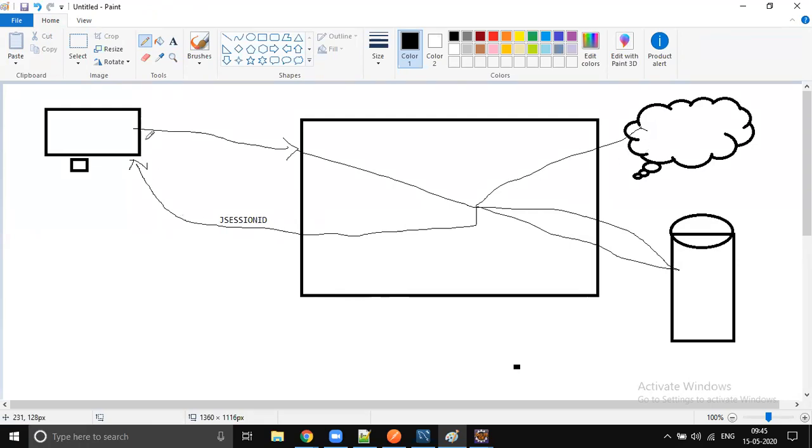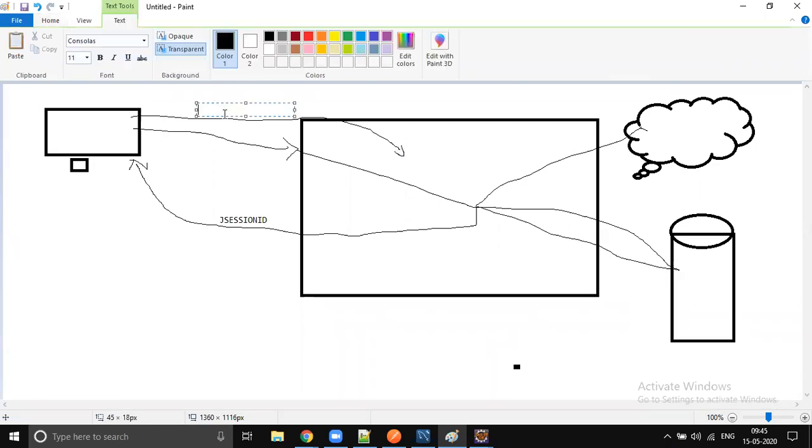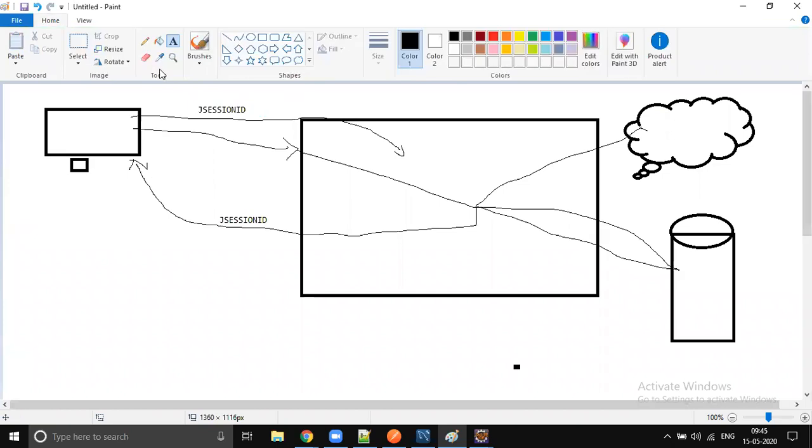So where will we keep this session ID maintained? When the next request comes after logging in, the client will send that session ID back to the server. That will be part of a cookie. The client sends that session ID back, and the server takes care of this entire architecture. The server will read that session ID and identify the appropriate session.